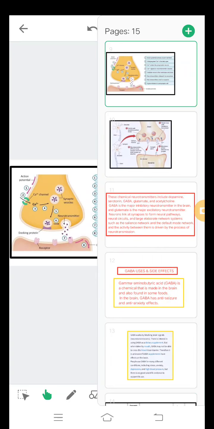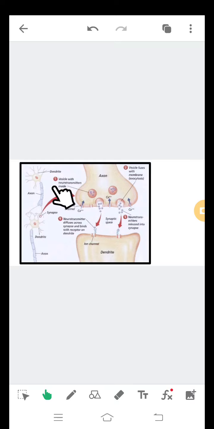So then next, see the another diagram. This is dendrite, axon. This is synapse and dendrite, axon. Synapse. These are the action potential. Axon and dendrites. So presynaptic and postsynaptic neurons. So these are the formation of neurotransmitter vesicle.